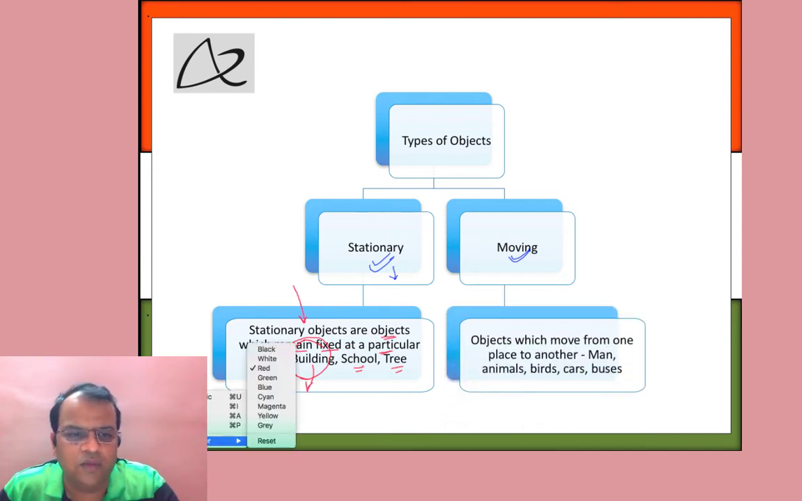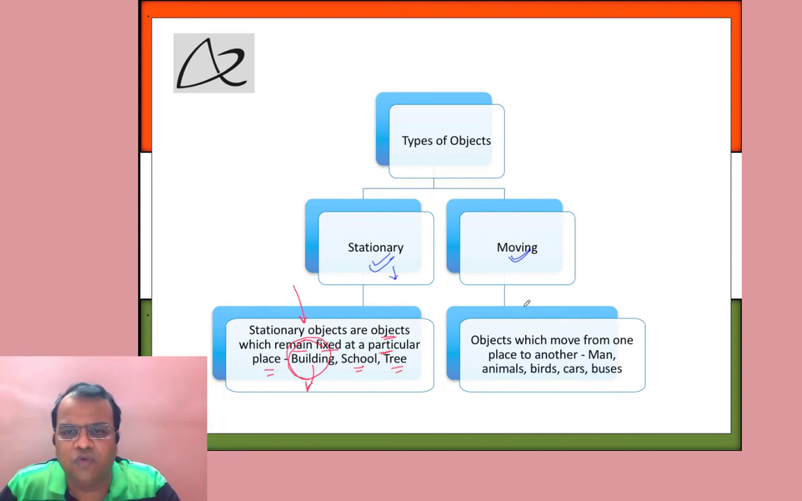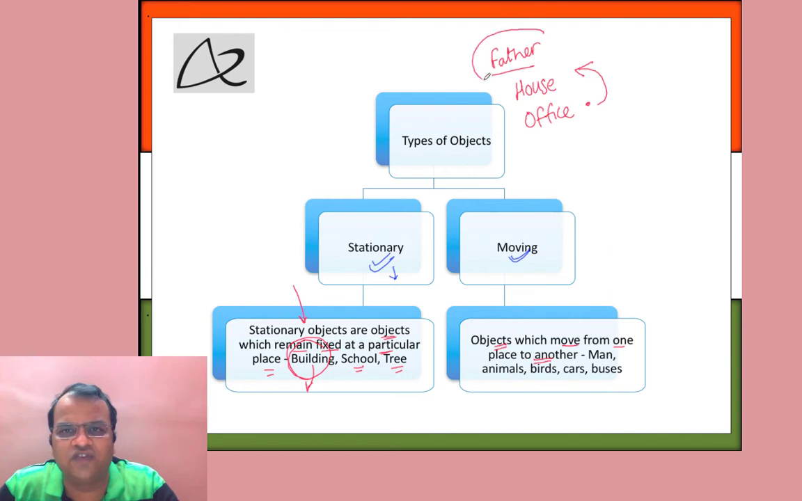Now, what are moving objects? A moving object is an object which moves from one place to another. So if you talk about your father, he's there at the house in the morning, but he might be at the office, which might be located at a different place. And then in the evening, he's back again to the house. So your father is actually moving from one place to other. So he is a moving object.